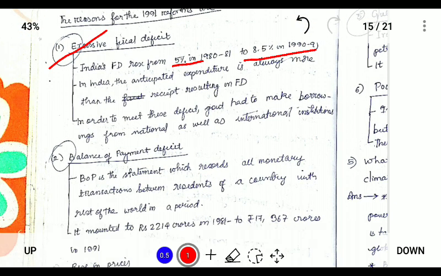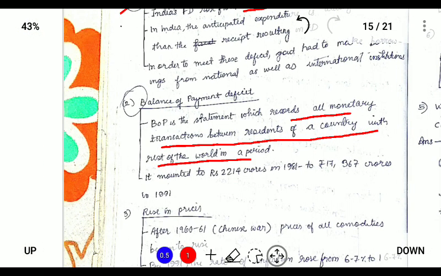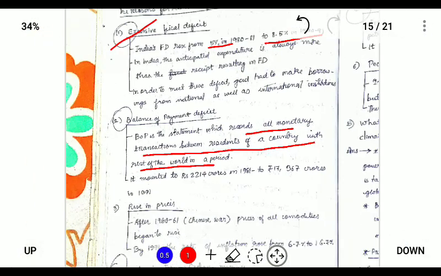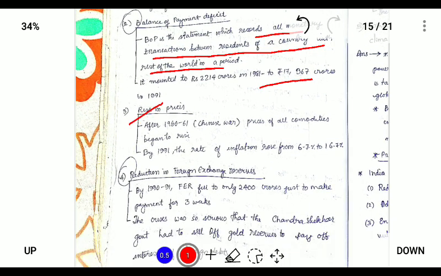So the balance of payment is the statement that records all the monetary transactions between the residents of a country and the rest of the world, and the balance of payment was very imbalanced between India and the foreign countries. It mounted from 2000 crores to 17,000 crores in 1991, and there was price rise due to inflation, and inflation increased from 6.7% to 16.7%,